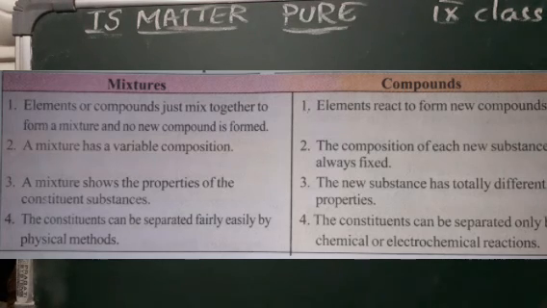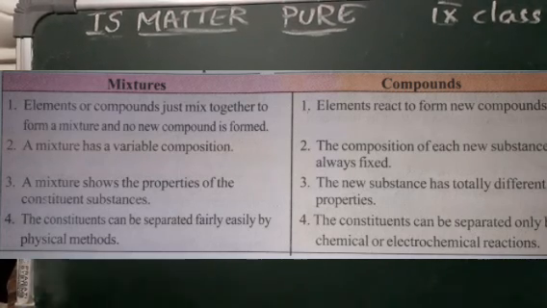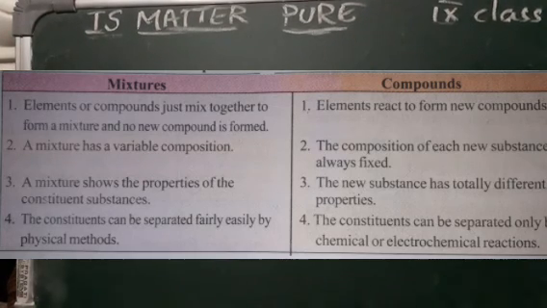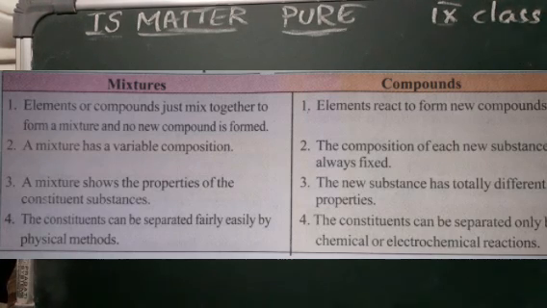Here, the mixture is showing the properties of the constituent substances. Whatever substances are present in it, it shows the properties of those substances. Whereas in compounds, the new substance has totally different properties. It does not have similar properties. The constituents of a mixture can be separated easily by using separation methods. As we have already learned, different physical methods are used for separating the constituents present in mixtures, whereas the components of a compound can only be separated by chemical or electrochemical reactions.